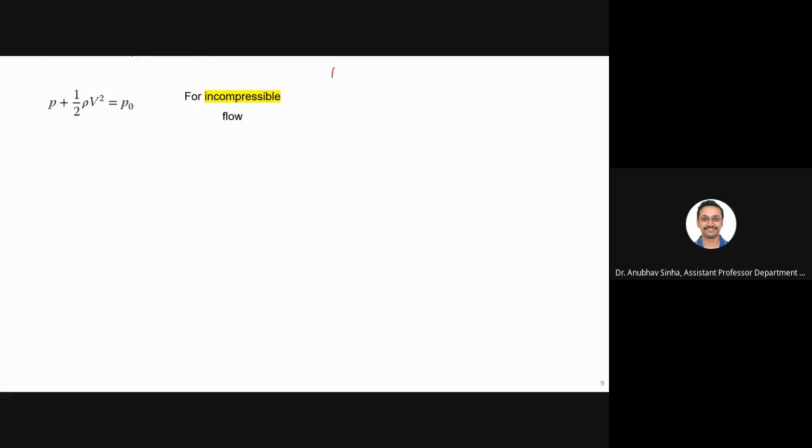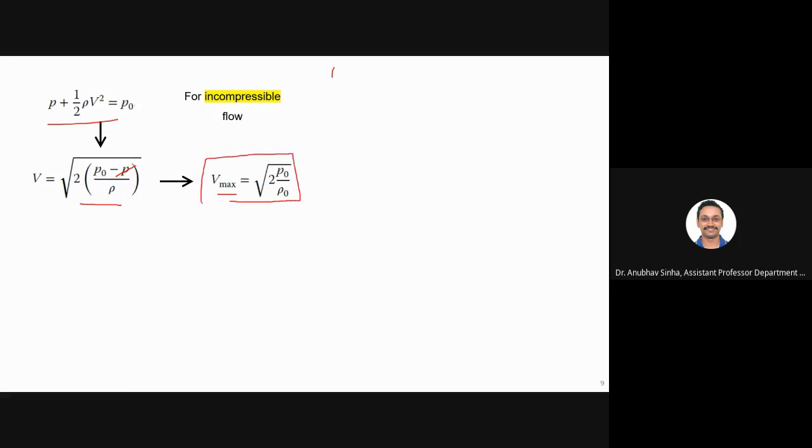Now let us compare some compressible and incompressible equations. For incompressible flow, this is your Bernoulli equation, and we have velocity in this form. If the flow is incompressible, this is the relation for velocity, and Vmax will be root of 2 P naught by rho naught. Again, for Vmax, I am putting P is equal to 0, atmospheric pressure is 0, so it becomes 2 P naught by rho. This is directly coming from your incompressible Bernoulli equation. Everyone is okay with this? How I got Vmax? Yes, sir.